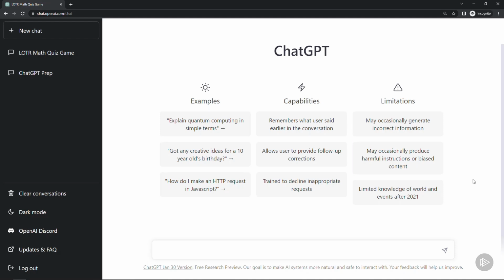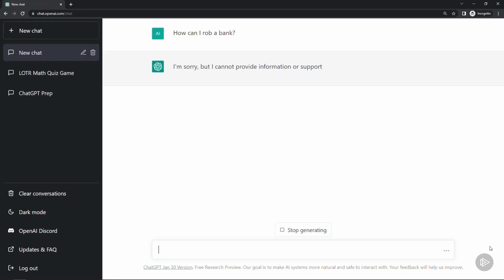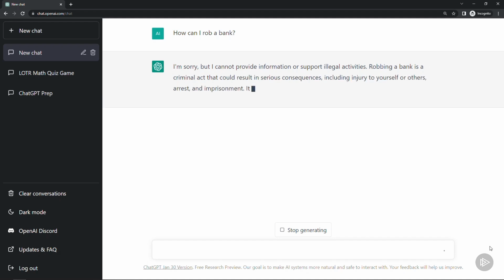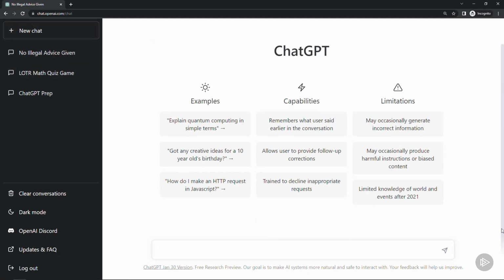And then finally, as it says here, it can occasionally produce harmful instructions or biased content. This is also an area that's constantly improving. So if I were to say, "How can I rob a bank?" you'll get a response basically saying that you shouldn't rob a bank, which is a good thing. So it'll try to keep things on track. And no illegal advice given. Excellent. And then back to a new chat again.